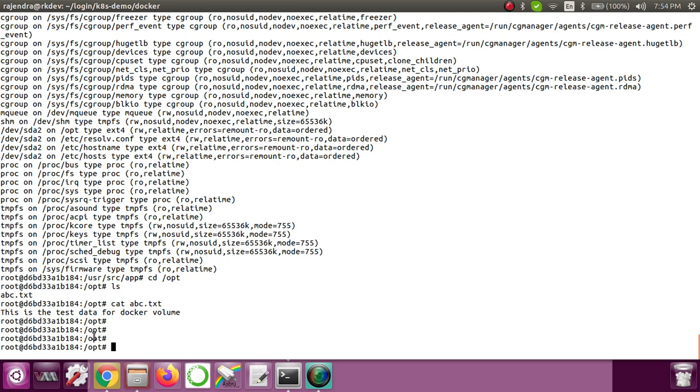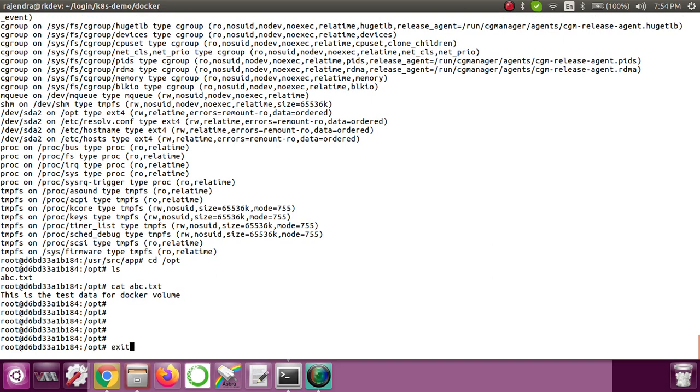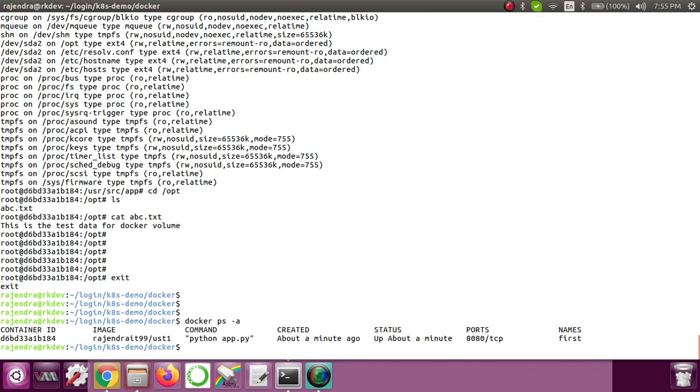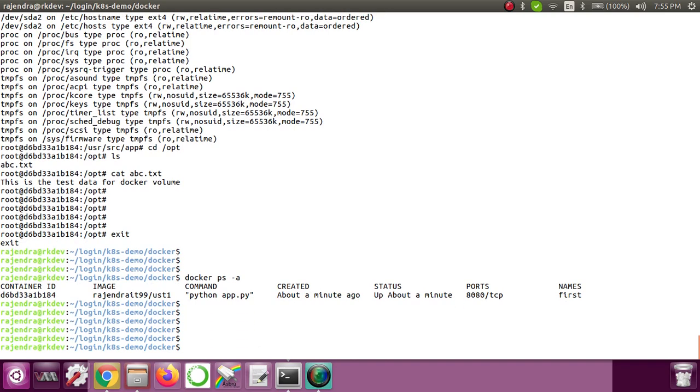Now let me just come out of it. There is one more way through which we can mount the volume. Instead of creating a volume, you can simply directly give the host path and container path. It will directly mount it. But before that, we'll see just a few commands.